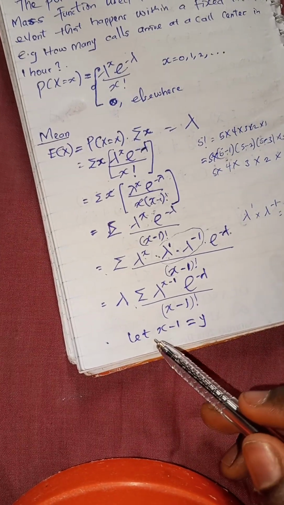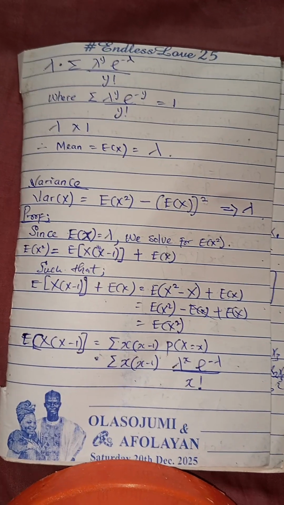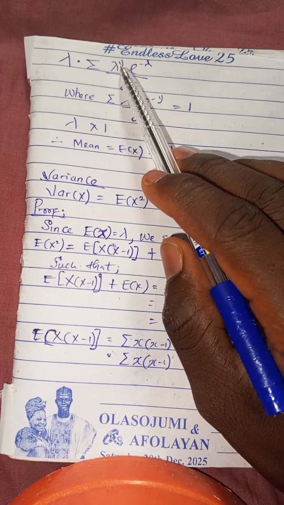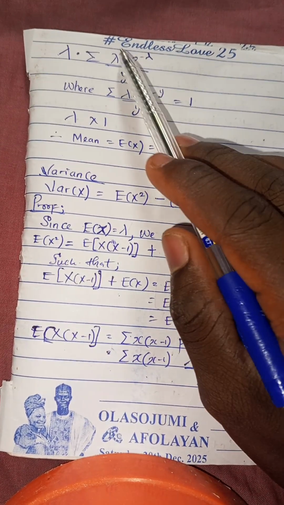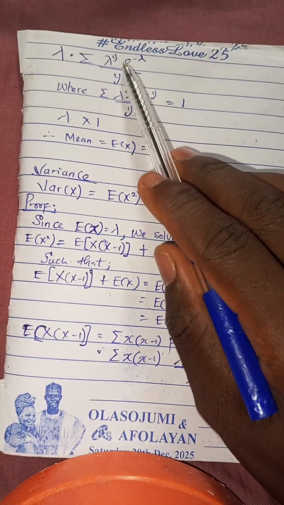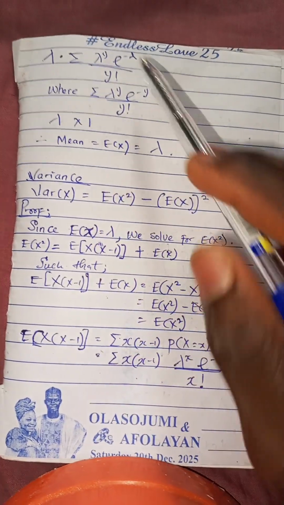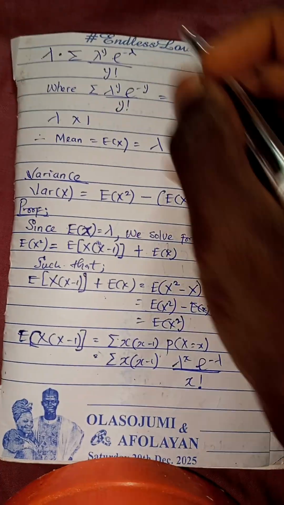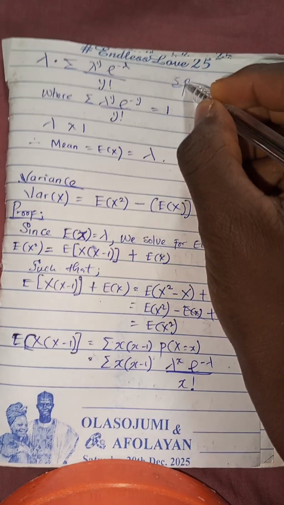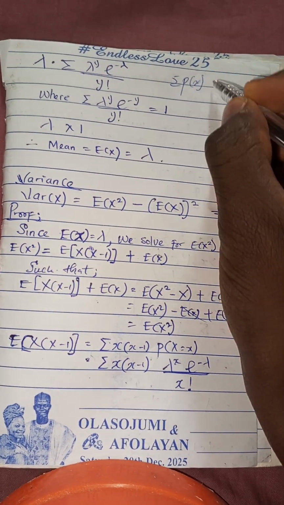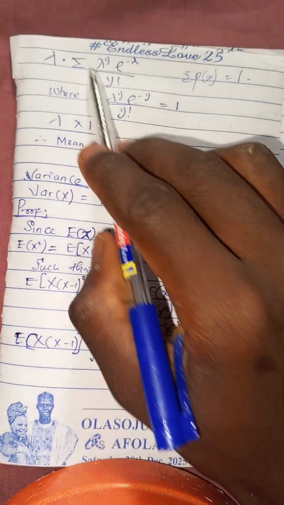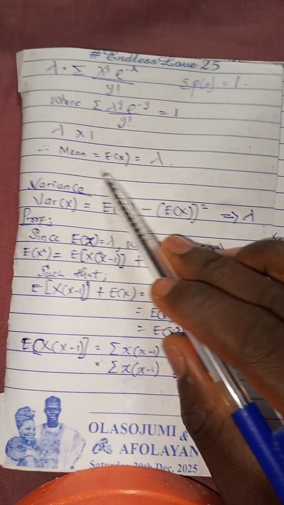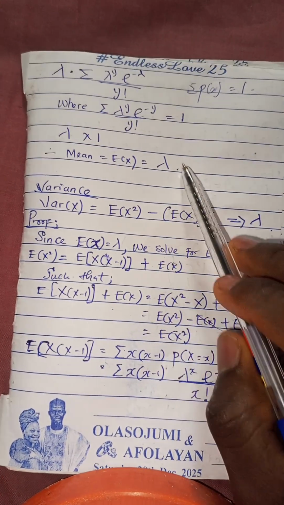So let x minus 1 equals y, so lambda raised to power y, over y factorial, times exponential minus lambda. All of this summation is 1, as normally for probability the summation of probability of X equals x is 1. So lambda times 1 means expectation of X equals lambda.